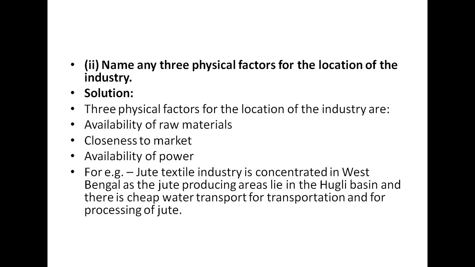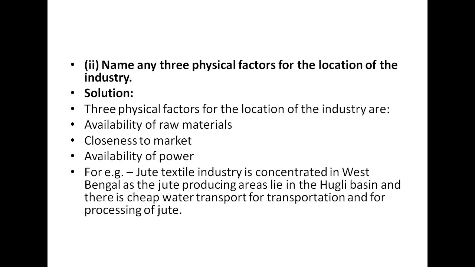Outside things means the land area, the raw materials, the availability of other kinds of items, all the outside things. So the 3 physical factors for the location of industry are, first of all, availability of raw material. In the physical factors, the first and foremost thing is that there should be availability of raw material to you.